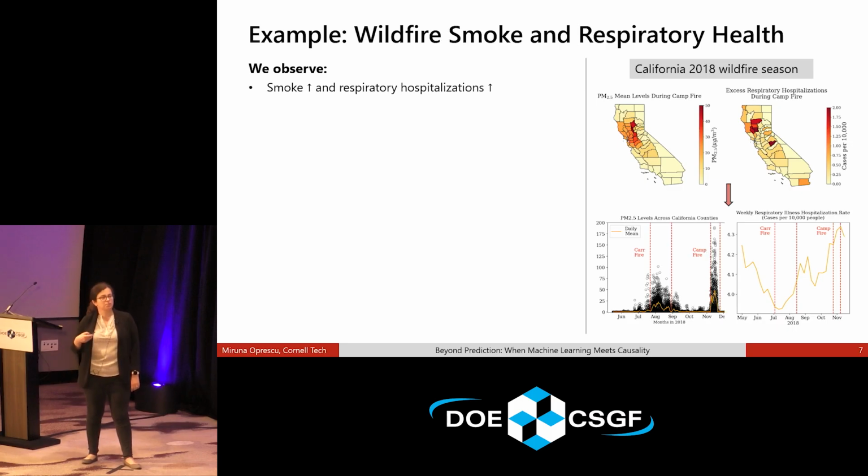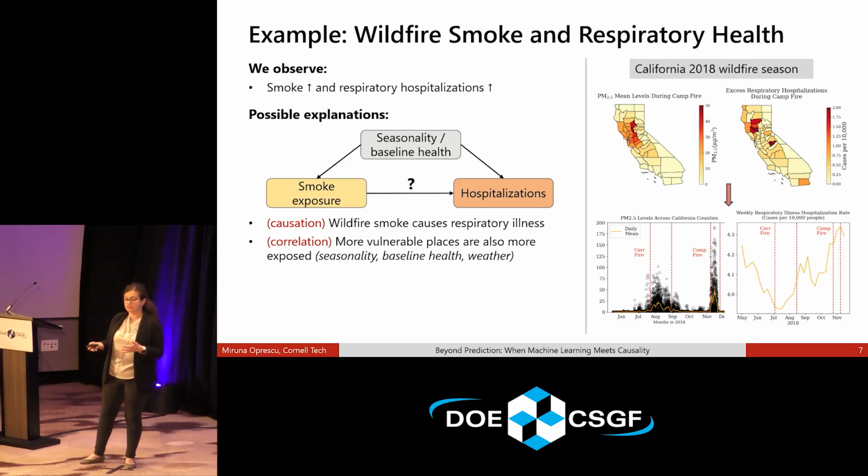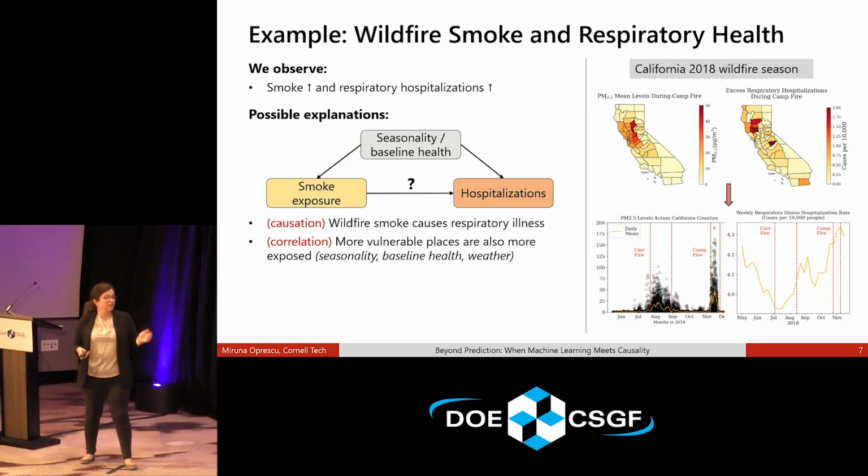So we see this, but it's really hard to say that the cause of this is the wildfire. The reason for this is that, yes, there could be causation that wildfire smoke causes respiratory illness, but it could also arise purely due to correlational relationships. So for example, maybe the fire happened in more vulnerable places, or maybe there was already a pretty bad flu season, for example, in November, and cases were on the rise regardless of the wildfires.